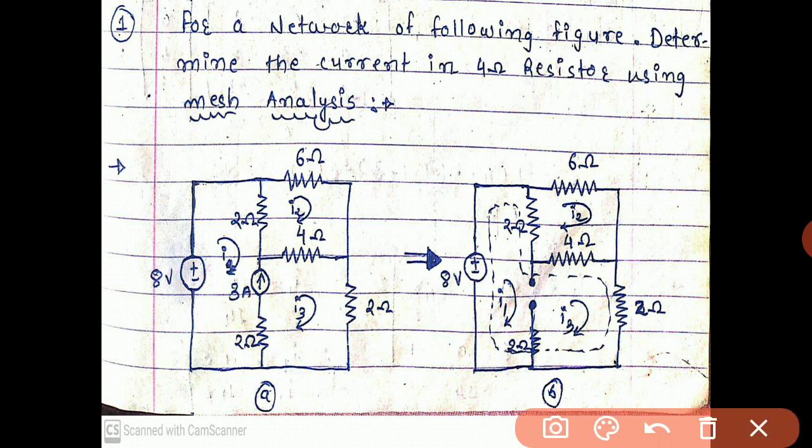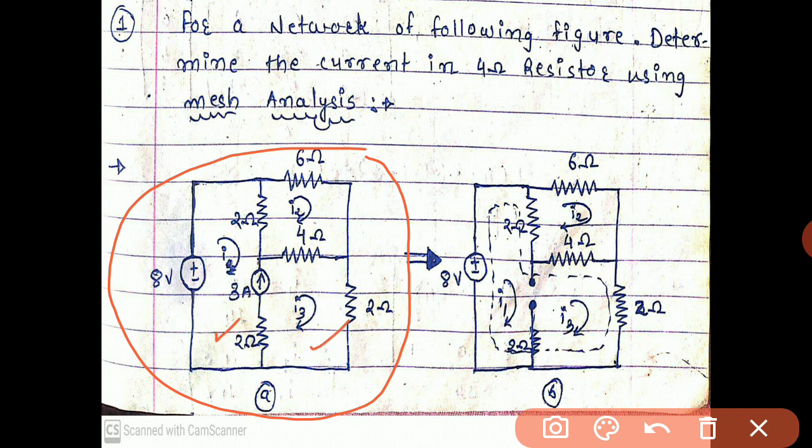For a network of the following figure, determine the current in the 4 ohm resistor using mesh analysis. As per the definition, we make a super mesh if two meshes have a common current source. So this is our main figure. Identify the common current source between two meshes. Consider mesh number 1 and 2.